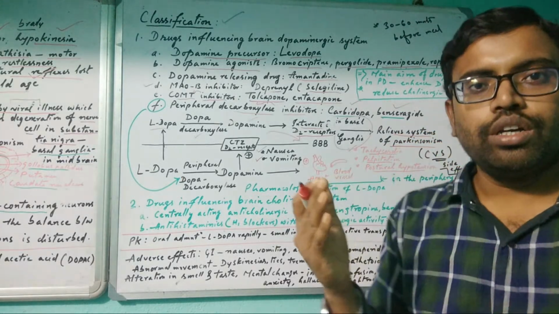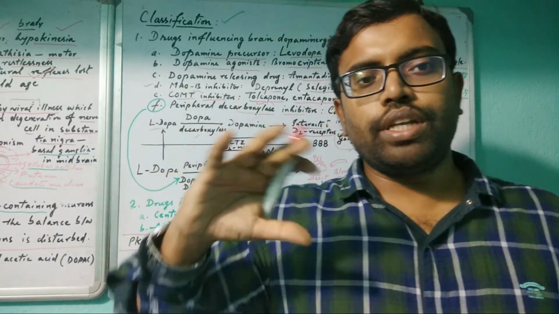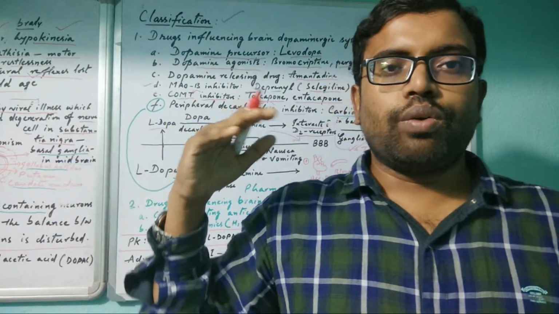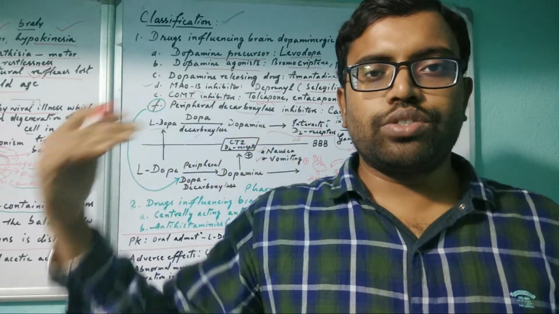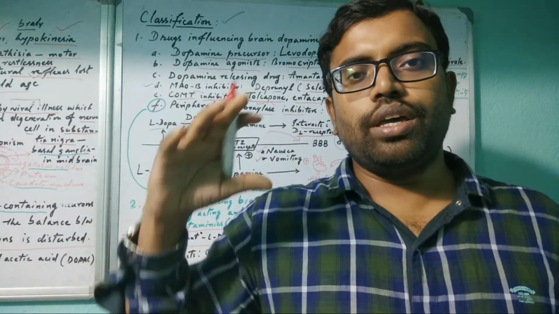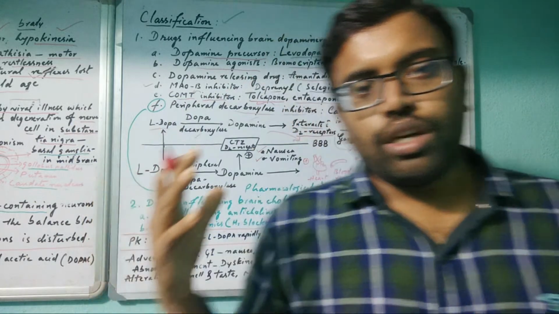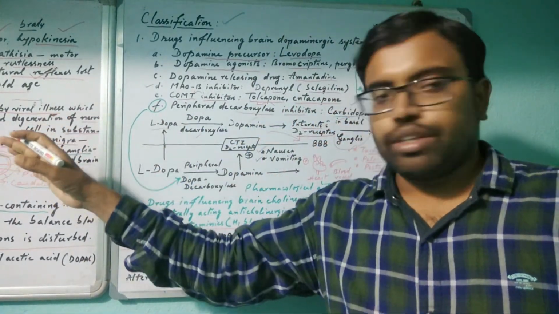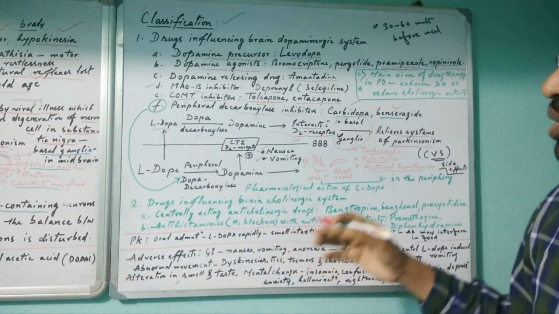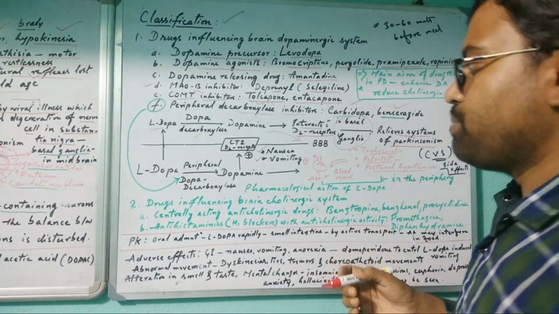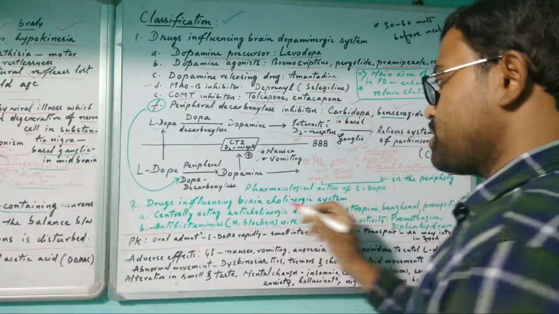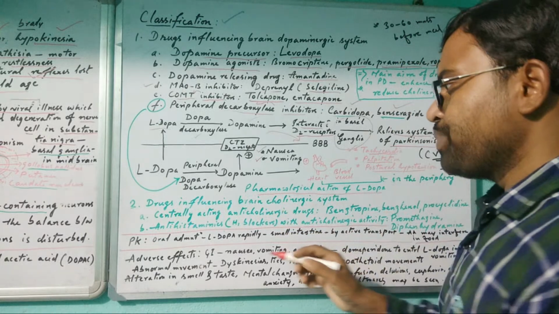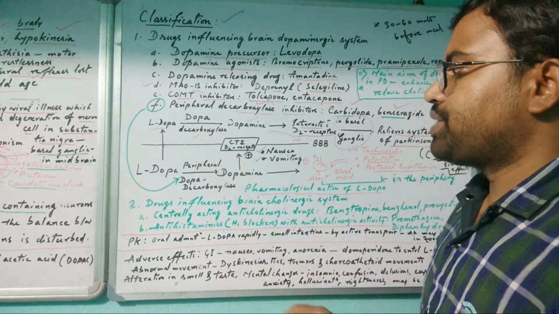So in short, what you understood is that lack of dopamine increases the Parkinsonism disease. When a person is aged or older, they may have a dopamine reduction in the basal ganglia, so it causes Parkinsonism, tremors, rigidity, those things. So this is about the pharmacological action of L-dopa, both in the periphery and centrally.